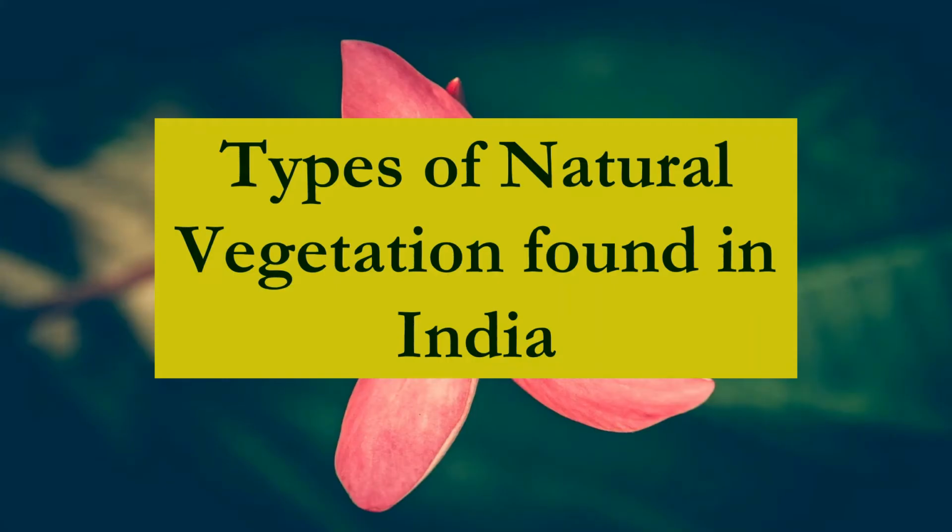Our area of study is India. So we will study the different types of natural vegetation found in India. We have to remember that India has a huge physical diversity. There are plains, mountains, plateaus, desert. So depending upon all these physical features and the two controlling factors which are different in different physical regions, we have almost all the types of vegetation. Let's see what are the specific types of vegetation that we have.